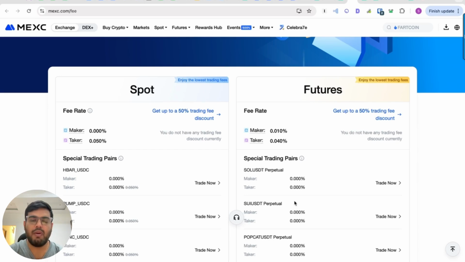Fees is another feature that I personally look into, because if you don't pay attention to the fees while trading, your capital will be eaten away by these platforms very quickly. Right now, MEXC is providing a maker taker fee of 0% to 0.05% at the spot trading, and for futures trading, it is providing a maker fee of 0.01% and a taker fee of 0.04%. You can reduce this trading fee by getting discounts up to 50%.